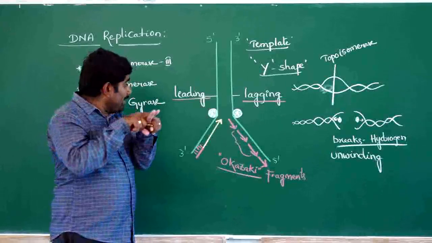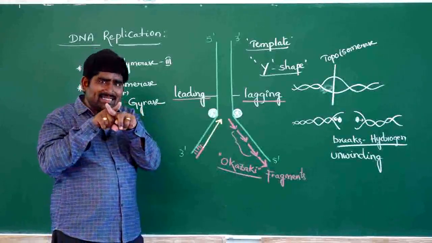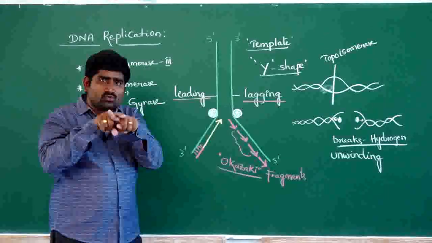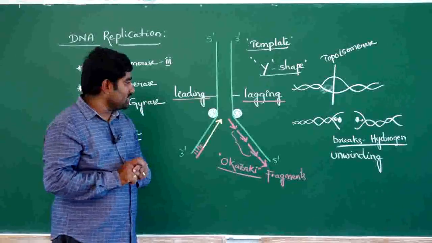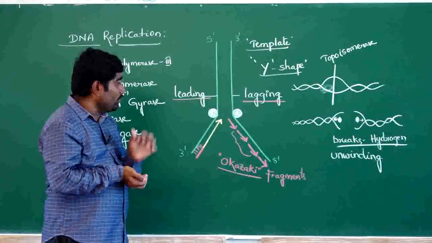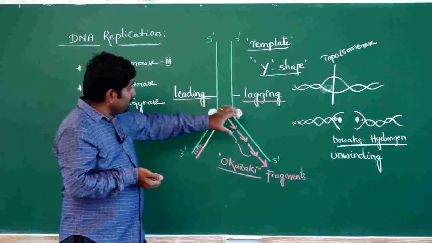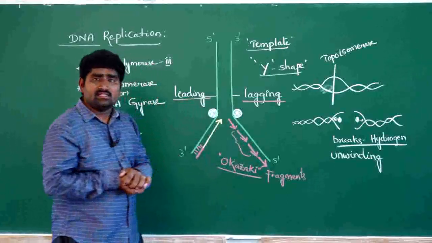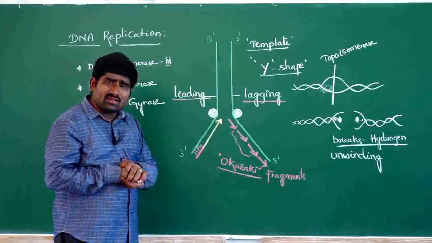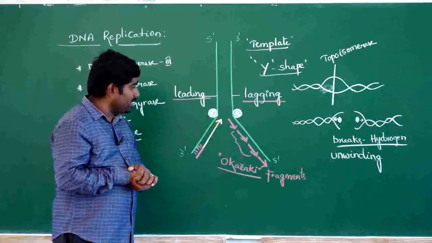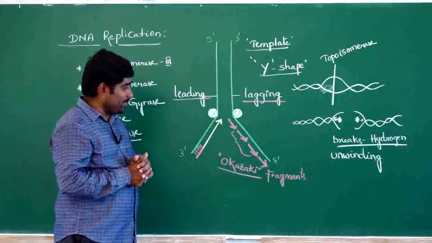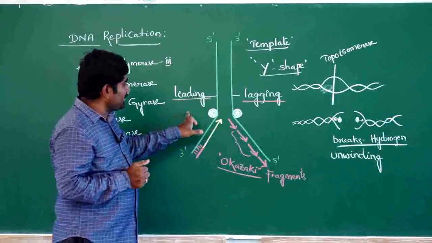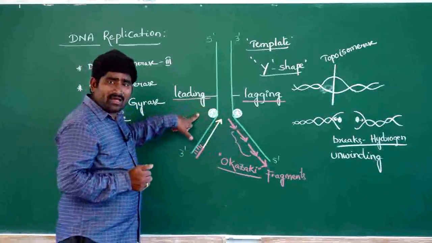Because of the helicase enzyme, the hydrogen bonds between these two strands break down, and the two strands separate like this. But this process takes place only partially, because of the higher energy requirement.